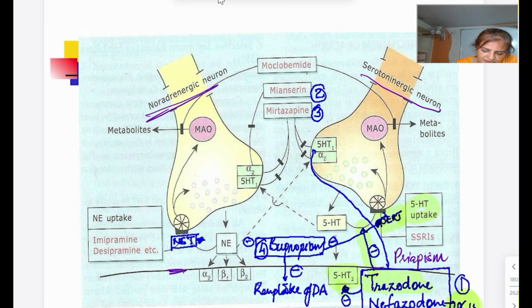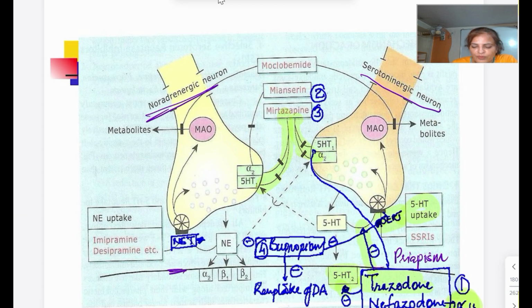Now the number 3 is mirtazapine. Mirtazapine, how are they going to act? They are going to block the presynaptic receptor. You can see here both. यहाँ पे भी आपको ये दिख रहा है. So you can see this. Okay. So इसको क्या कहते हैं?